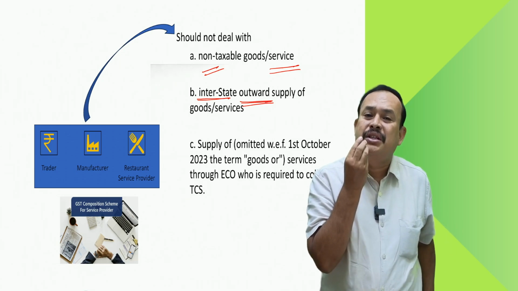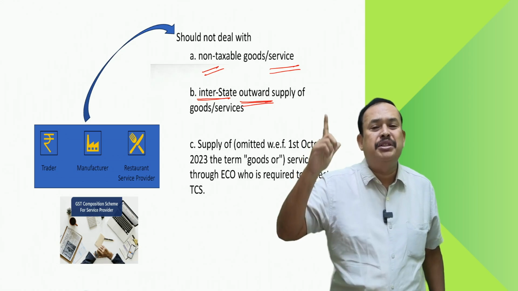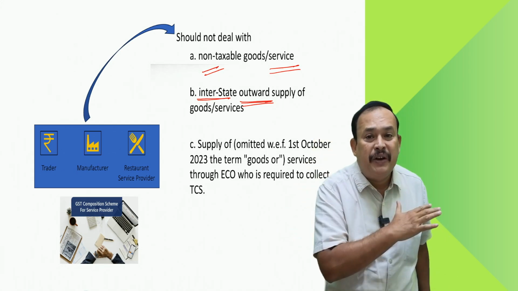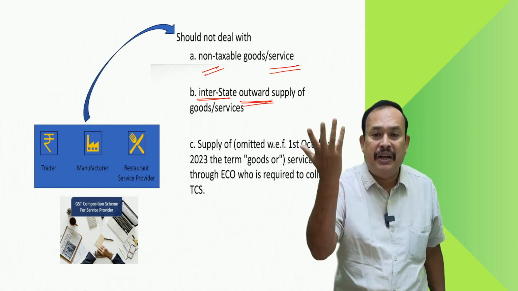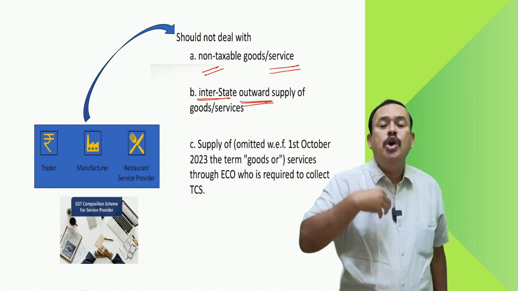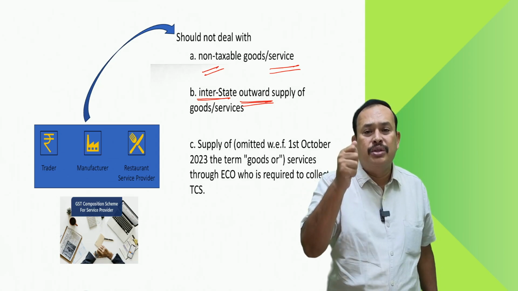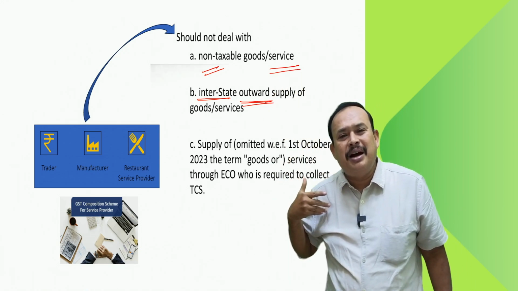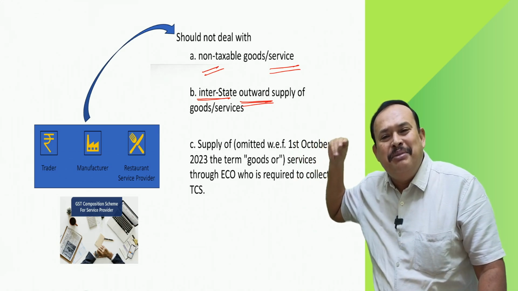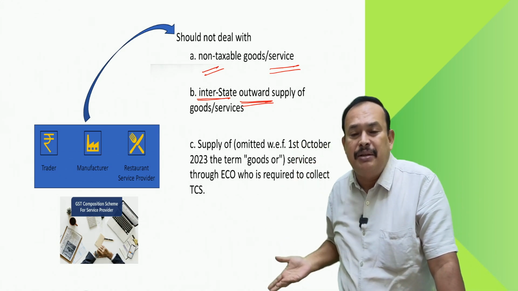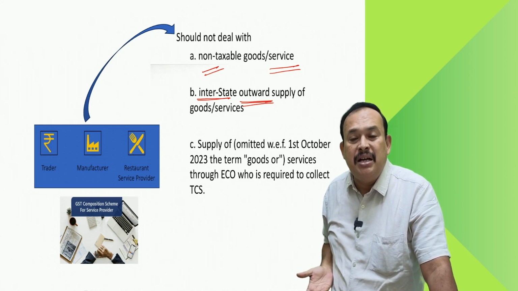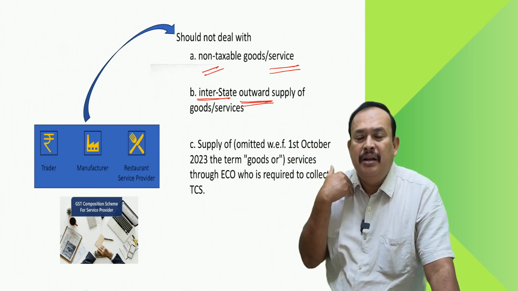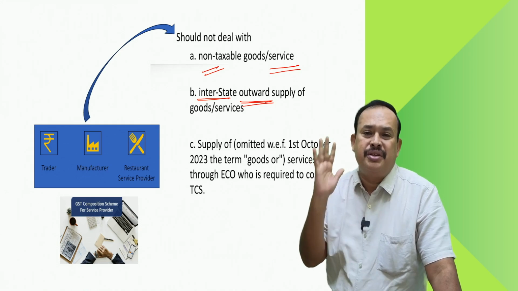I sold the goods from Chennai to Pondicherry, to Mr. P of Pondicherry, which is a Union Territory. Tamil Nadu state is different, and Pondicherry Union Territory is different. That means if C of Chennai, who is under the composition scheme, supplies goods or services to P of Pondicherry, that is sufficient. I am not eligible for composition. With immediate effect, I have to switch over to the normal scheme. That means if I make interstate outward supplies, I should not be under the composition scheme.